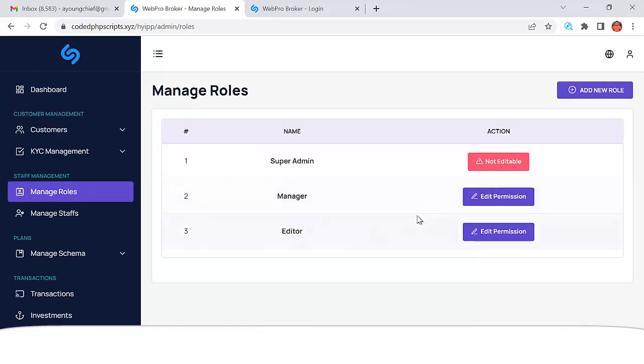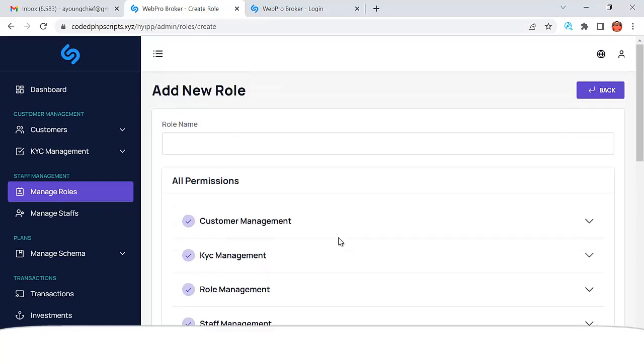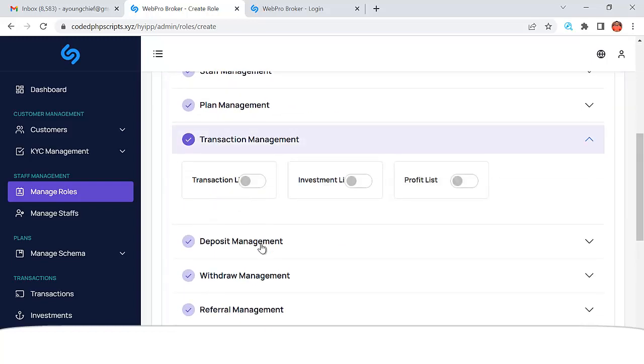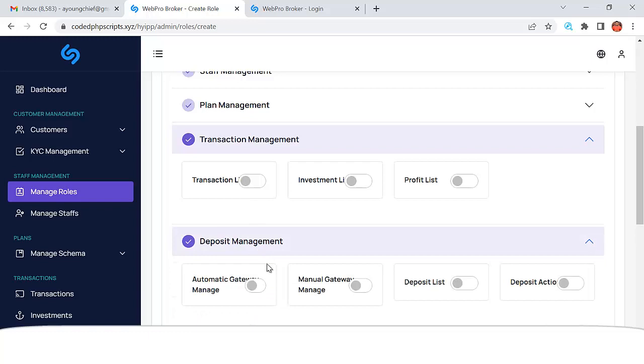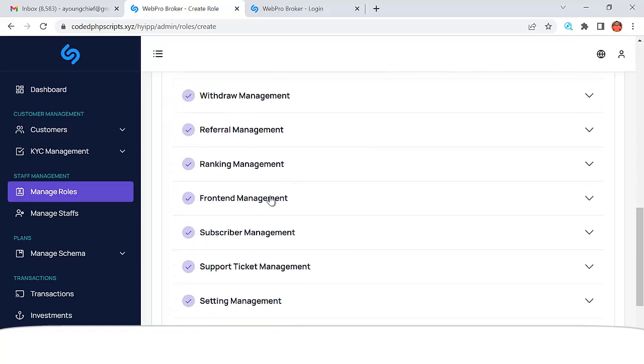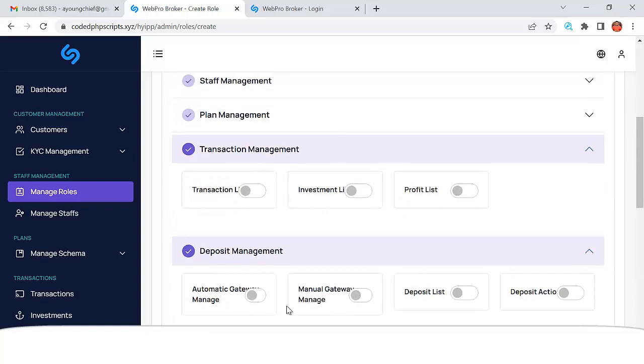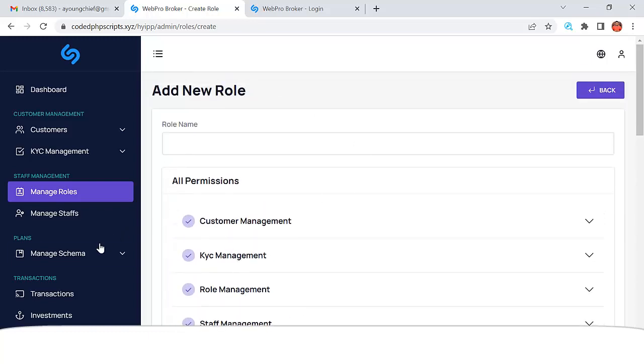So we can also manage roles, right? We can manage roles, and we can add a new role. So let's say you want to add a new kind of admin into your system, and you can determine which of the things the admin can manage. So let's say you have staff, and you want some of the staff in your organization to manage the admin section, and you only want them to be able to approve investments and approve deposits. So you can assign that role for them, to what you want them to manage. You can also assign a role for somebody who's going to manage the front end, edit the front end, and stuff like that. So this is very, very possible by adding a new role.